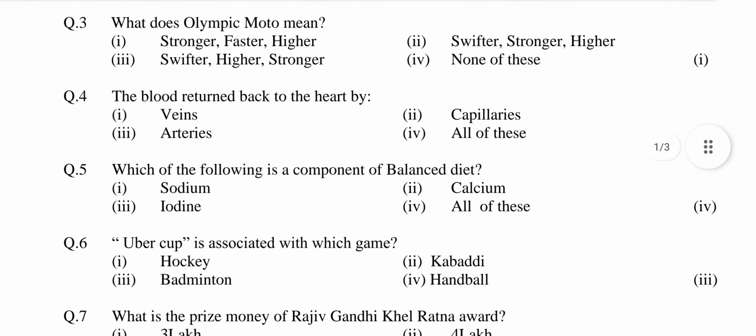Question number 3. What does Olympic motto mean? Option first stronger, faster, higher. Second swifter, stronger, higher. Third swifter, higher, stronger. Fourth none of these. Answer is option first, stronger, faster, higher.